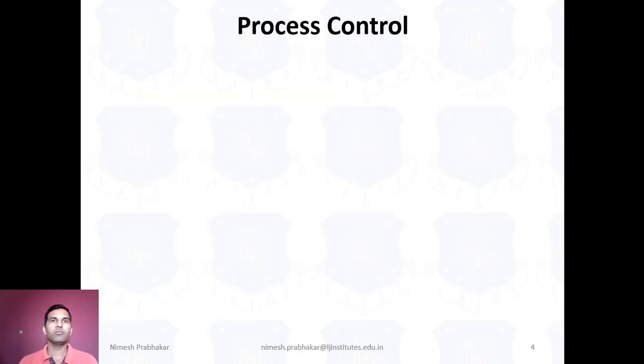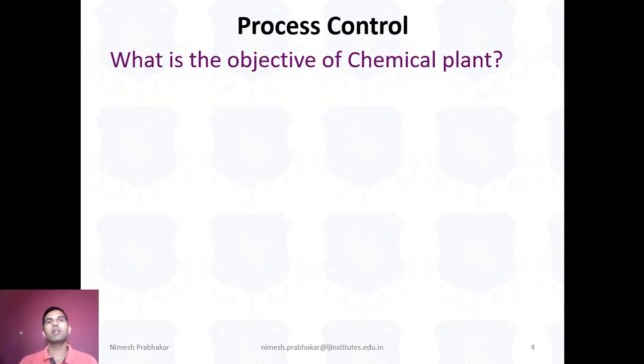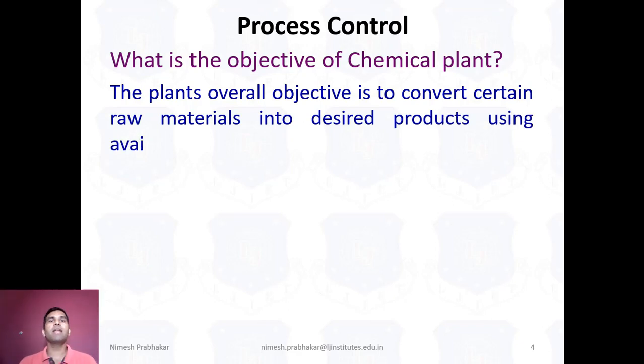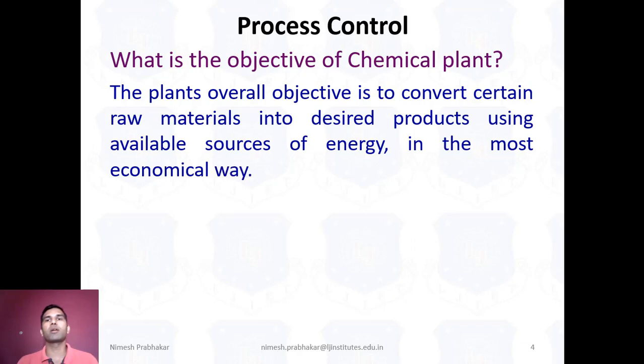Now, what is the objective of a chemical plant? Or in other words, what is the objective of any plant? The overall objective is to convert certain raw material into desired product using available sources of energy in the most economic way.